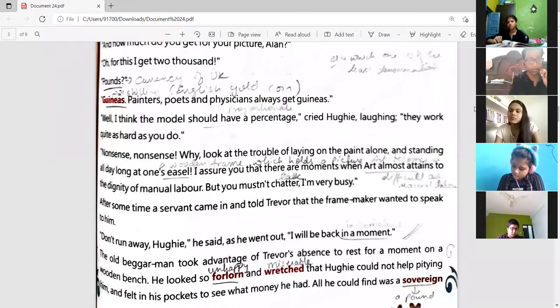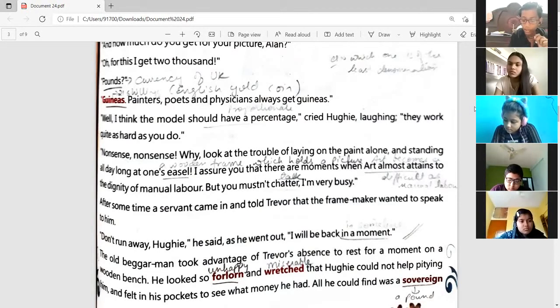Okay, sir. "Nonsense, nonsense. Why look at the trouble of laying on the paint alone and standing all day long at one's ease? Yes, I assure you that there are moments when art almost attains to the dignity of manual labor. But you mustn't chatter.